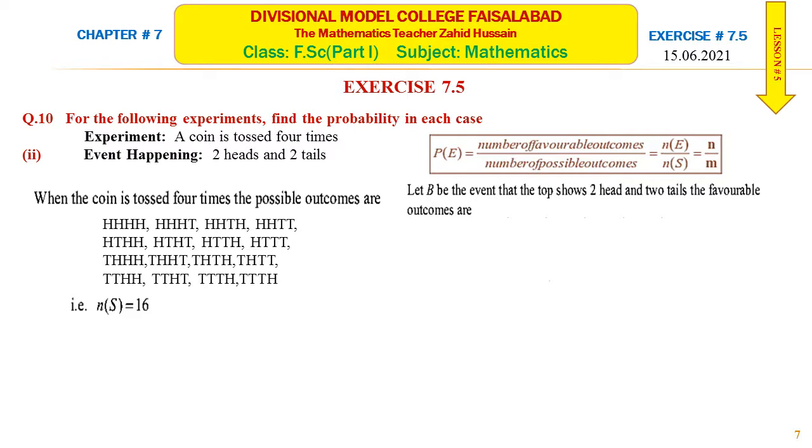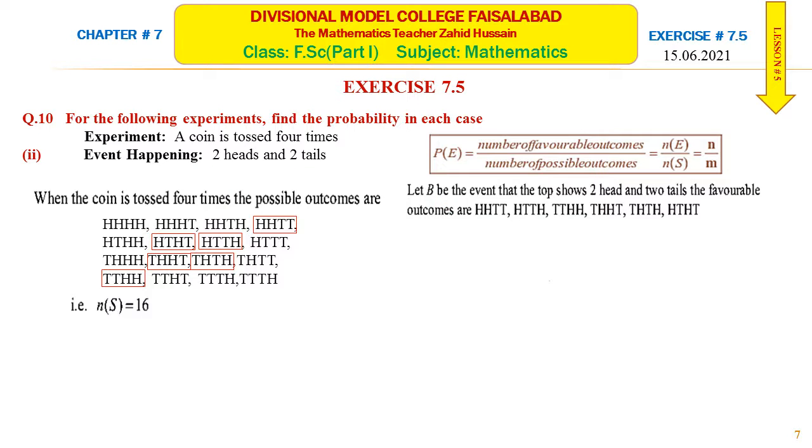What are those? This one, there are 2 heads and 2 tails. This one, 2 heads and 2 tails. And this one, this one, and this one in which there are 2 heads and 2 tails. So there are 1, 2, 3, 4, 5, 6 outcomes in which there are 2 heads and 2 tails.